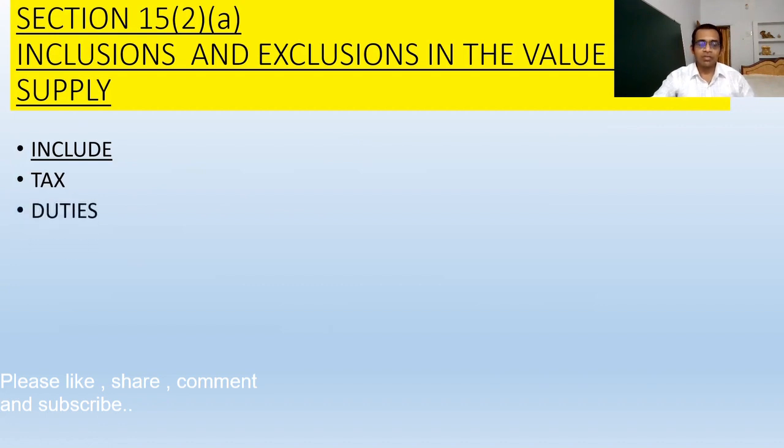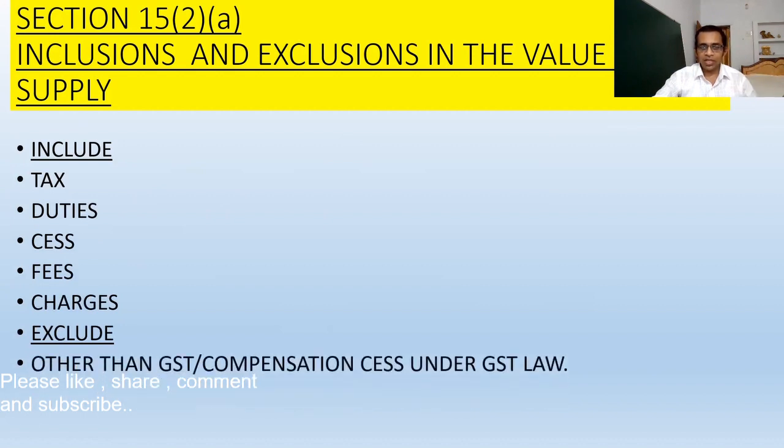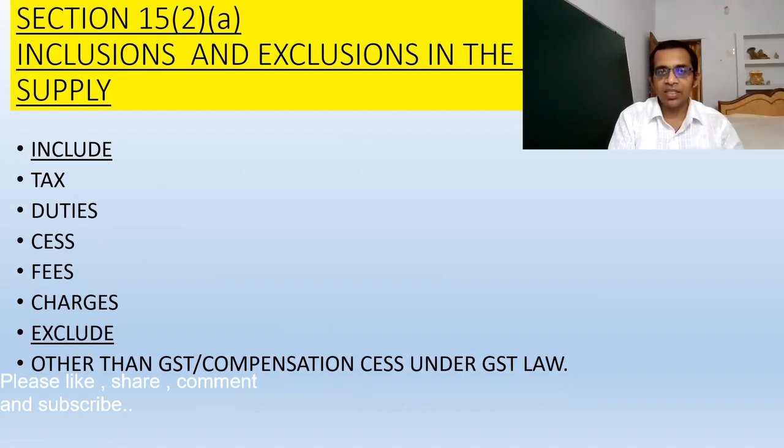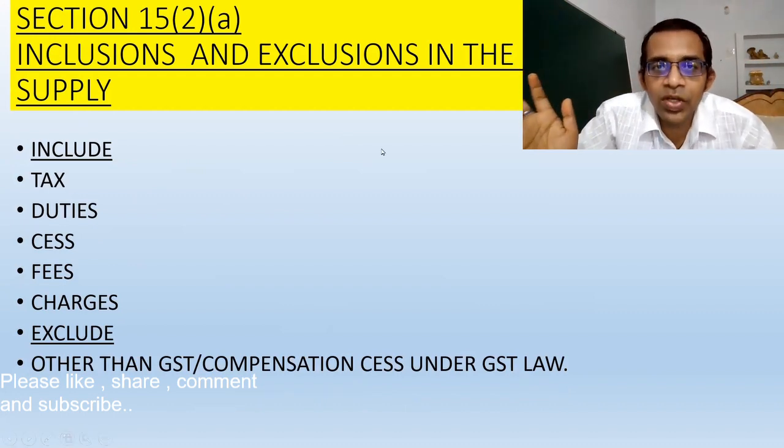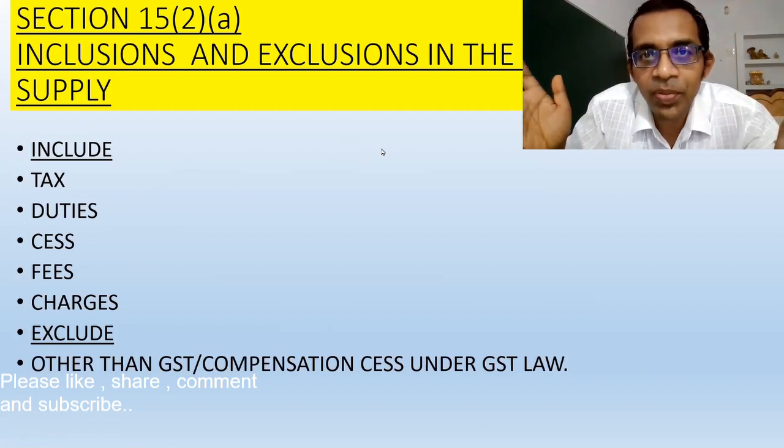Include first taxes, duties, cess, fees, charges, and we have to exclude what? We have to exclude GST and GST compensation cess under GST law. Obviously, friends, we are going to calculate a value on which GST is to be applied.